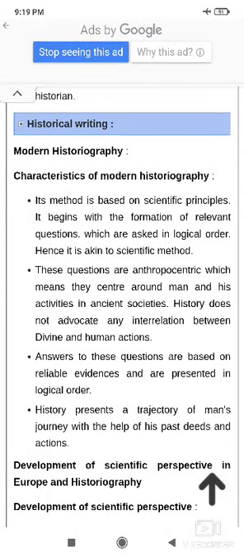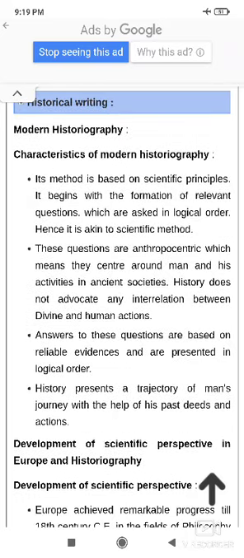Then characteristics of the modern historiography. So it is a method based on the scientific principle. It begins with the information relevant questions which are asked in logical order. So these questions are anthropocentric, which means they center around a man, his activities in ancient society. History does not advocate any interrelation between divine, human being, soul, etc. History always talks about the evidence, reliability, facts which are presented in logical order. So these are the modern historiography characteristics.